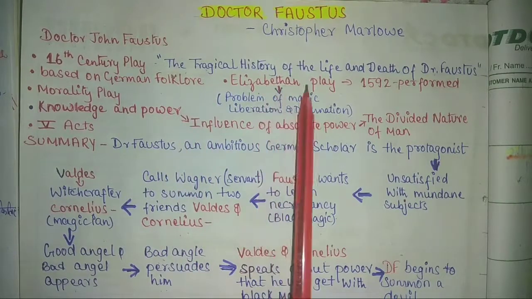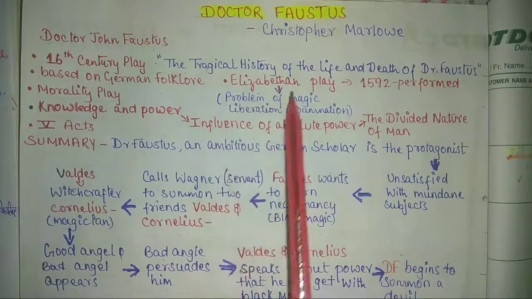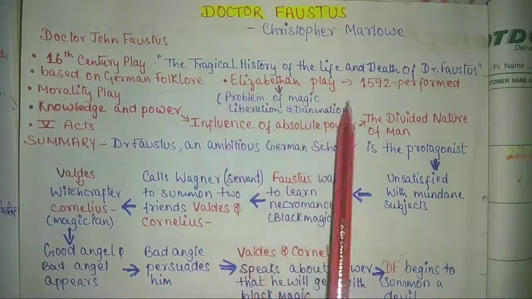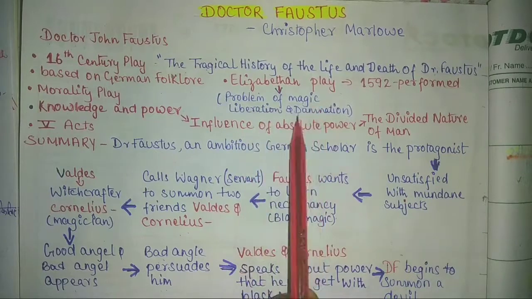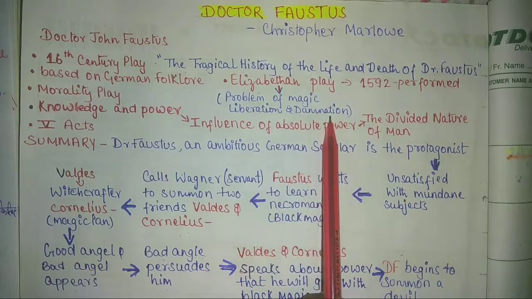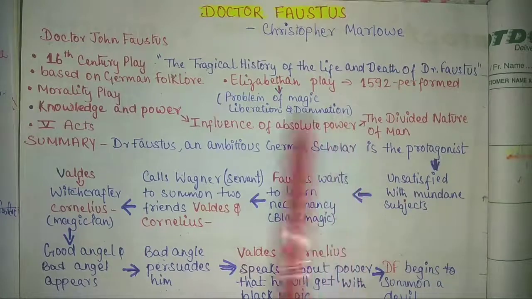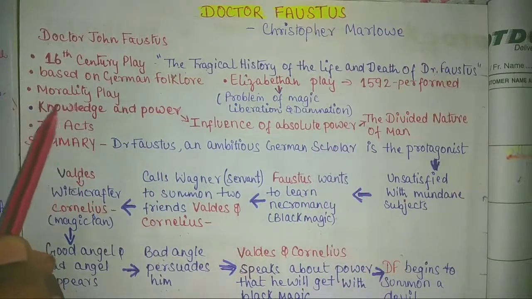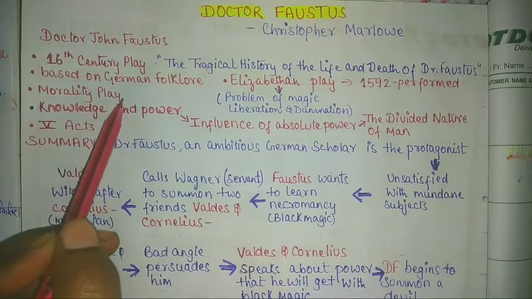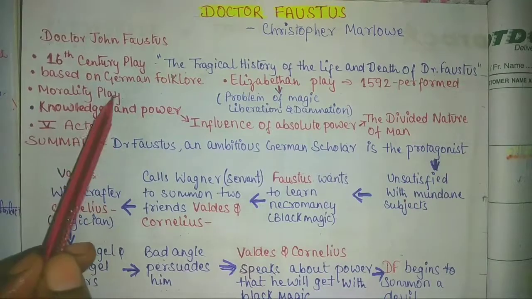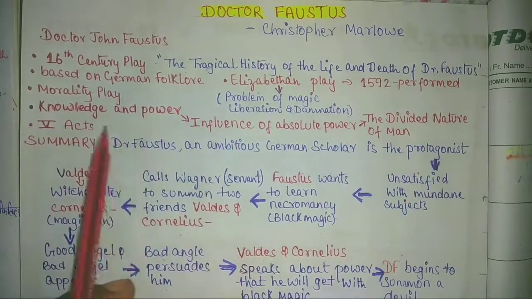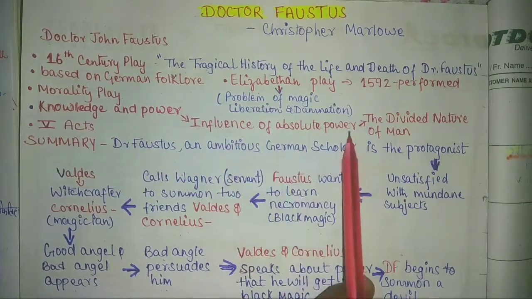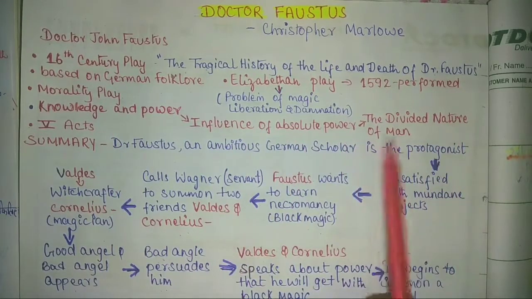It is an Elizabethan play because during this period they used to discuss the problem of magic, liberation, and damnations in the country. Okay, now let's move towards the genre of the play. Okay, it belongs to morality play, and the themes are knowledge and power, influence of absolute power, and then the divided nature of man.